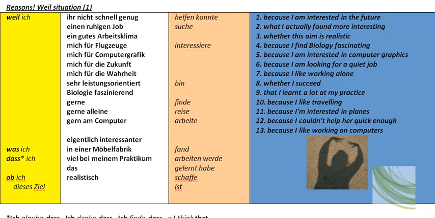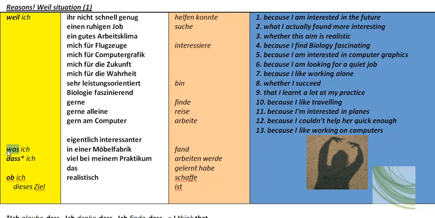Okay, in this video we're going to be looking at the Weil situation, and of course we're all competent at this. That's brilliant. Remember, Weil means because. There are other words which act similar to Weil, so for example was, which means what, in the middle of the sentence. I'd like to just quickly add that this is not the same what as you find in the question. It's spelled the same, but it has a different function.